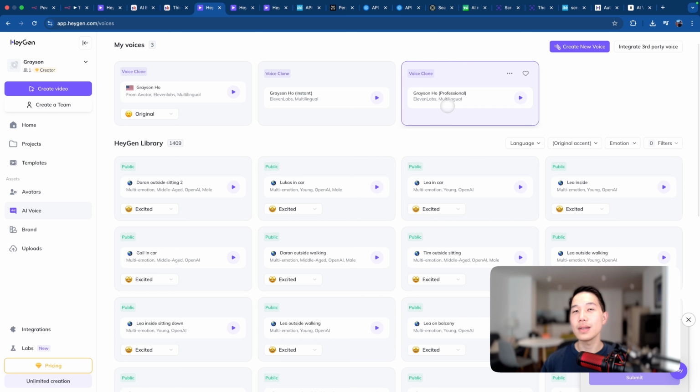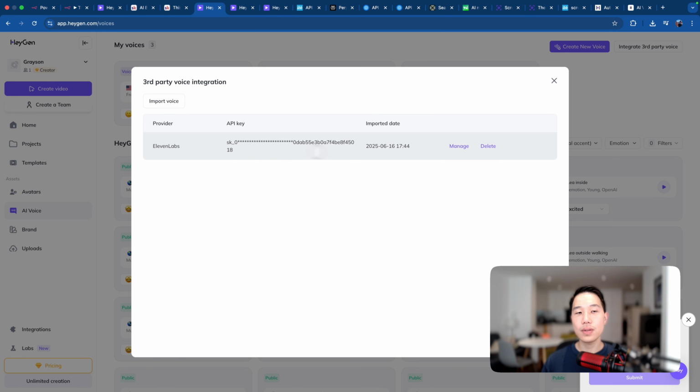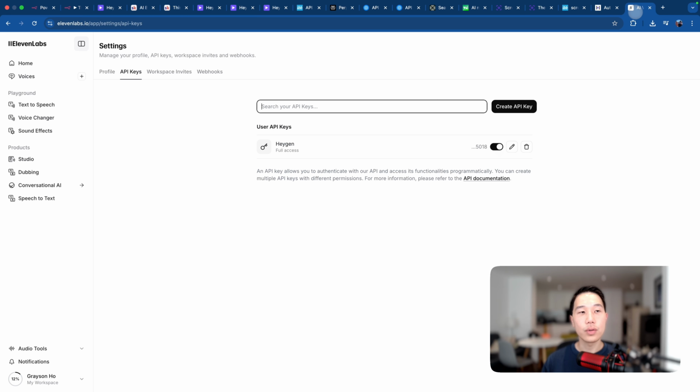And then the third one is the professional voice clone from 11 Labs, which has the highest quality. And that's why I was importing it for my avatar. Now, in case you are interested in how you integrate 11 Labs voice, what you can do here is click on this integrate third-party voice, and then import the voice through your 11 Labs API key. So let's go back to 11 Labs for the API key, if you do have it.